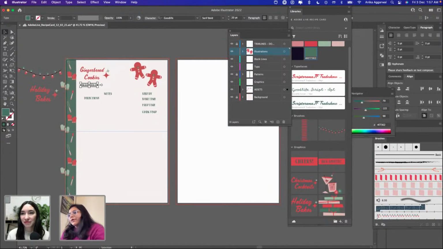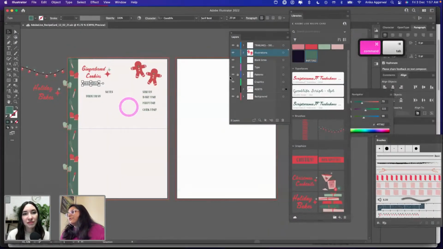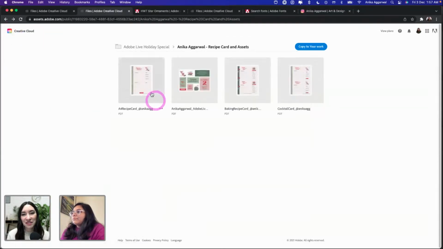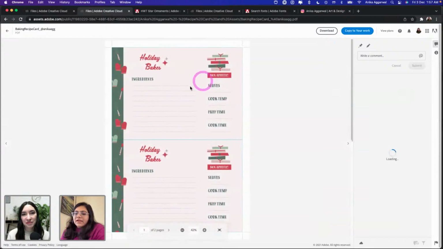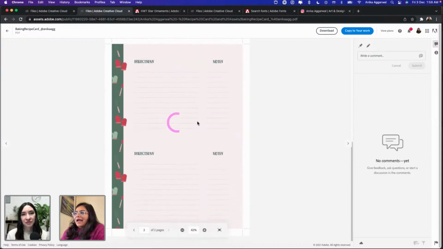If you have gone into my folder yet, let me go back. Can I go back? Wait, hold on. Did I lose a file? Oh, it's right here. So this is what I'm trying to make right now. And over here, I just made a gifts thing. But since we have our gingerbread cookies, which we're making, we have ingredients on the front page. This is basically a copy, and these are 2 copies in 1 page. And the back of this is basically directions and notes. And so that's what we're trying to achieve here.